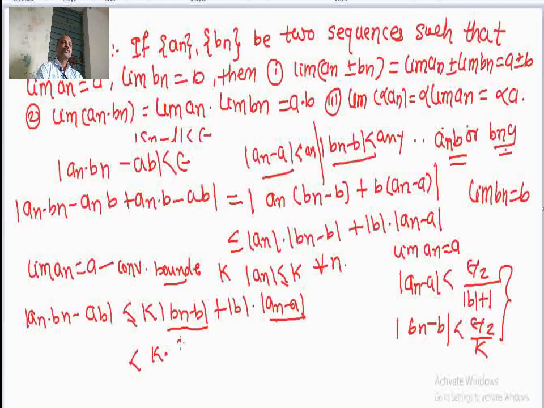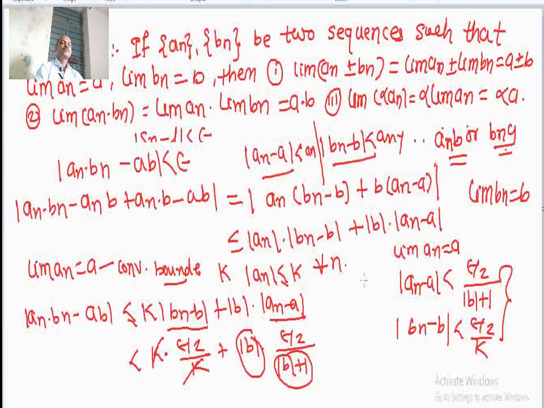Now, let us put this value in this inequality. Here k into bigger value epsilon by 2 divided by k plus mod b into epsilon by 2 divided by mod b plus 1. K will be cancelled, and you can see that this is mod b and this is mod b plus 1. This is like 2 by 3, 4 by 5. Okay. So, this is a fraction term.